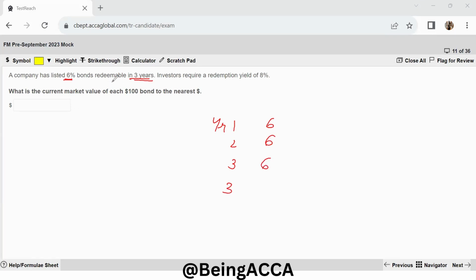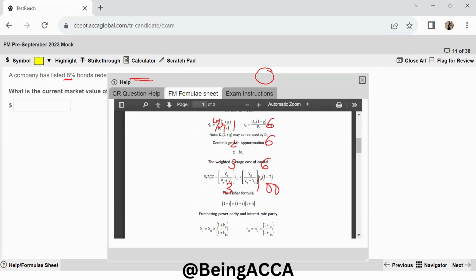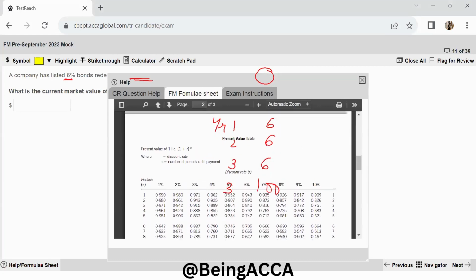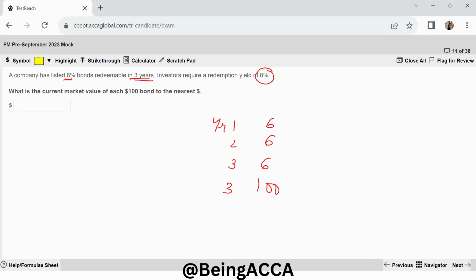Nothing is mentioned, so I will assume that they will be redeemed at their nominal value of $100. Then I use my discount rate according to 8%. Let's check in the formula sheet if we do have the factors with us. Yes, we do. So for 8%, we have 0.926, 0.857, 0.794. This is what we are going to be using for our calculations.